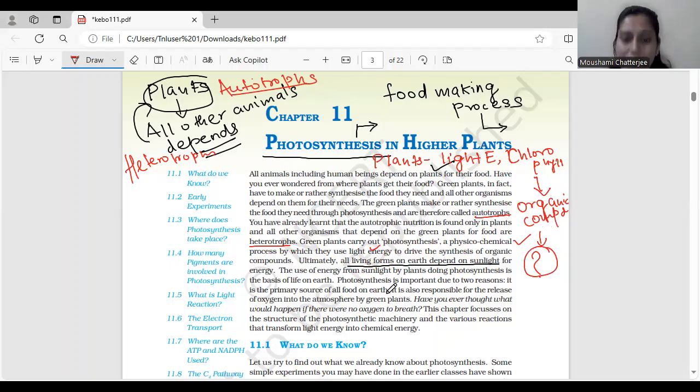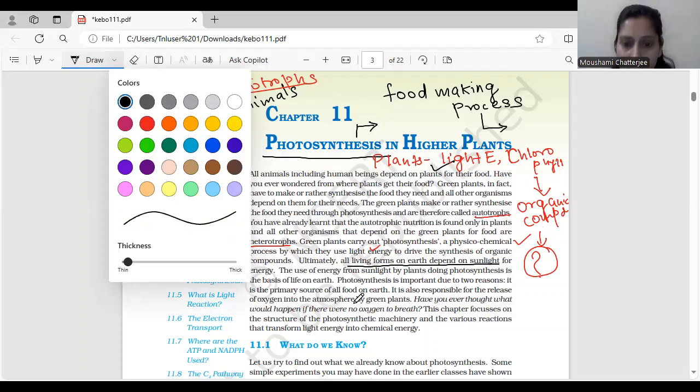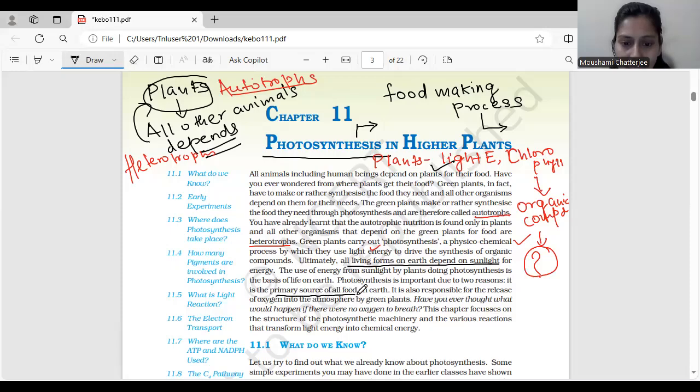All right. So photosynthesis is important for two reasons. What are the two things which are important about photosynthesis? First of all, it gives us food. It is a primary source of food, isn't it? And the other important fact is that it is responsible for the release of oxygen into the atmosphere by the green plants.